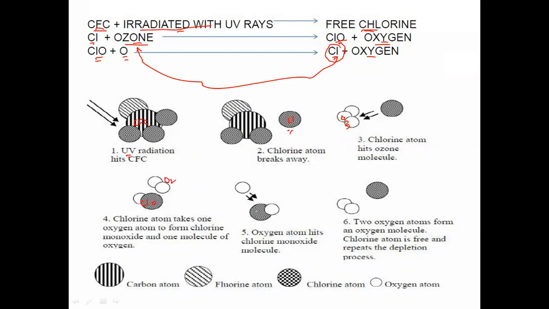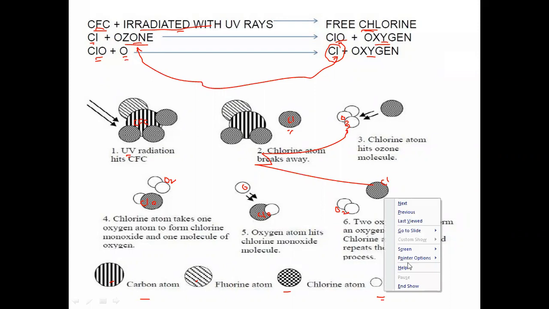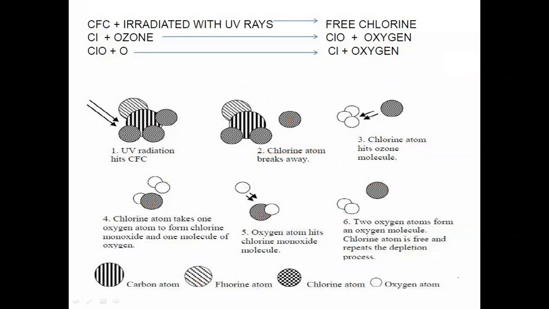Whenever that ClO comes in contact with the inert oxygen, there will be the separation of oxygen, and again the chlorine atom will be generated, and that chlorine atom will again hit the ozone molecule likewise. Here this indicates the carbon, fluorine and oxygen atoms. So this is called the ozone depletion. Are you getting?